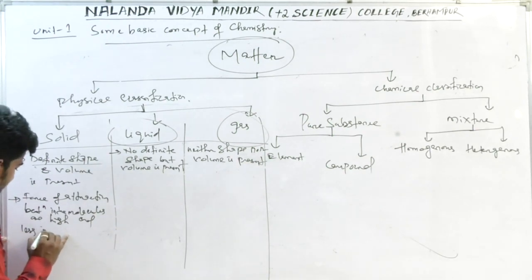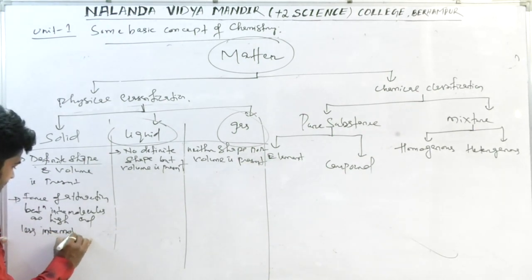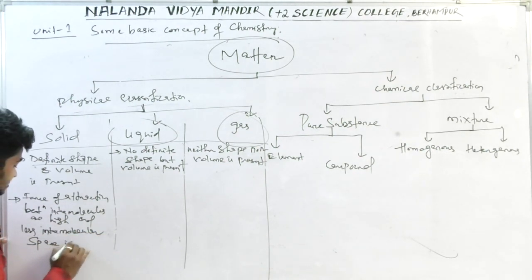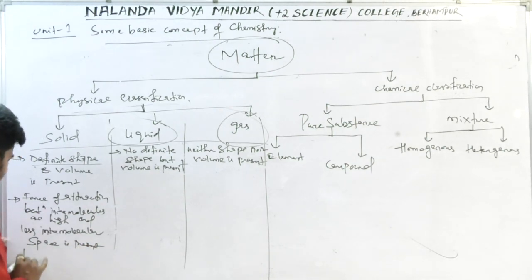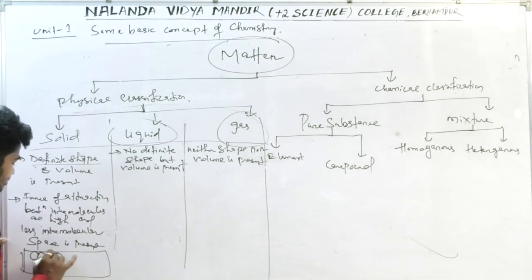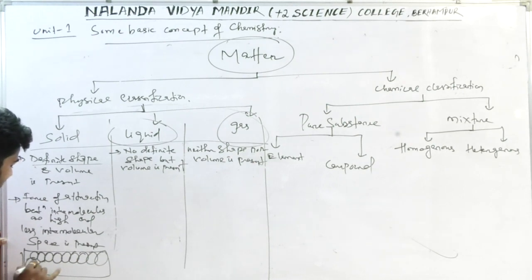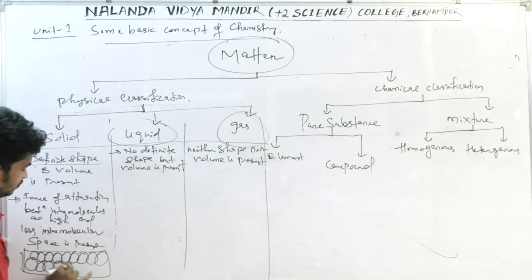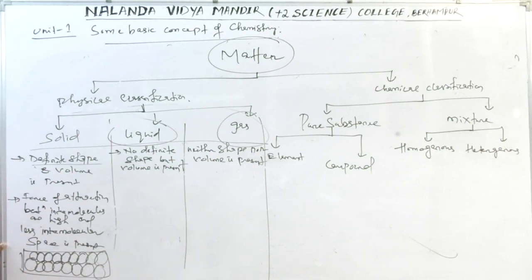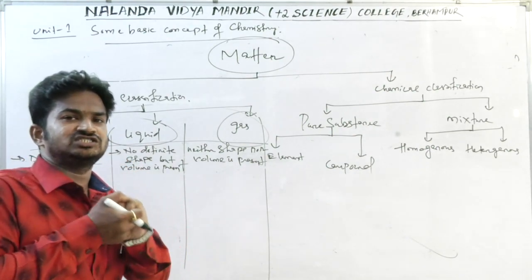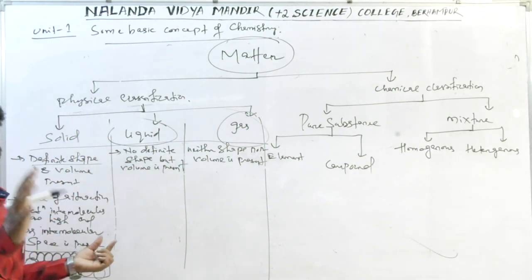For example, as this is a solid, these molecules are closely attached to each other. It means their binding capacity is more compared to gas and liquid. The intermolecules are tightly bound to each other, and the space between them is very negligible.